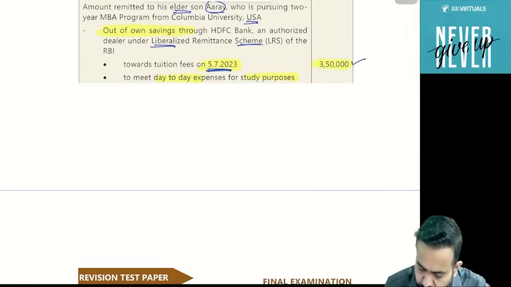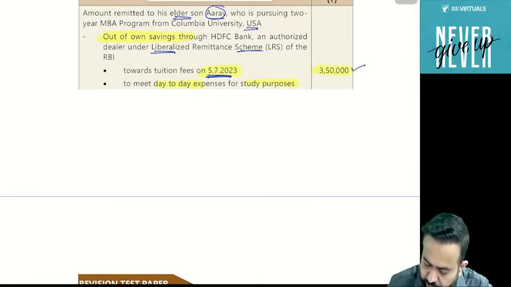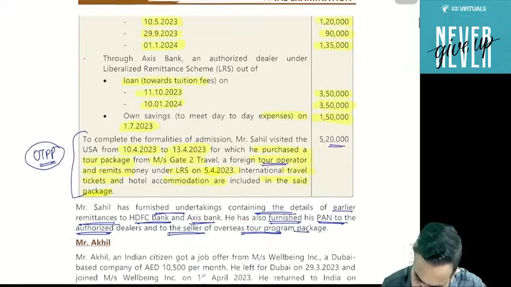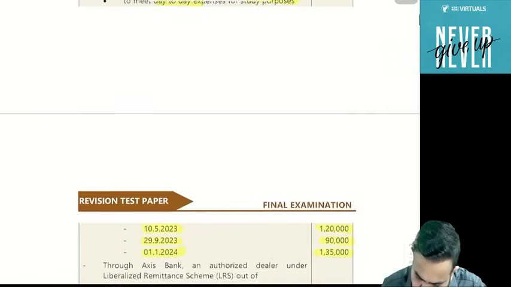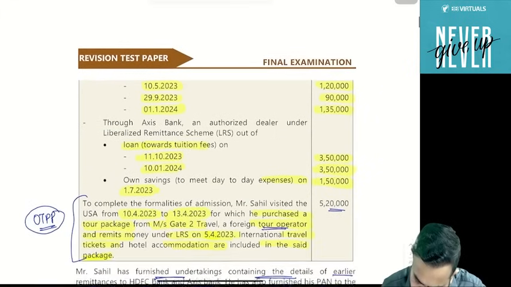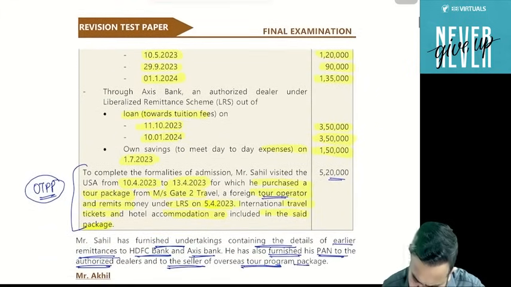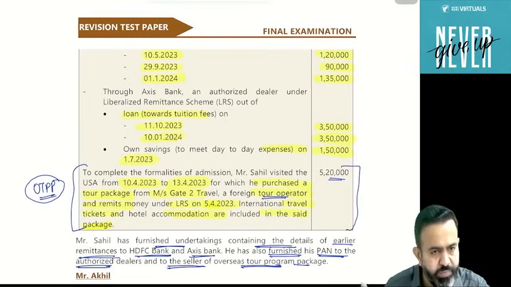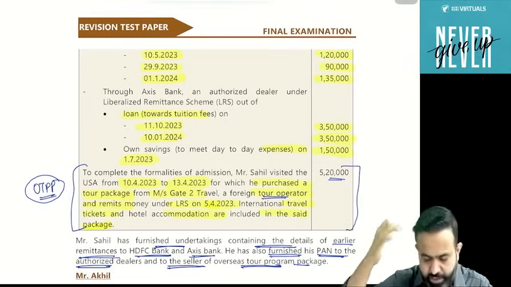Just tell me, when did he send money outside India for the first time? 1st July? First remittance, 1st July or 15th April? OTPP is different. OTPP will not be covered in this. We will check the remittance separately.